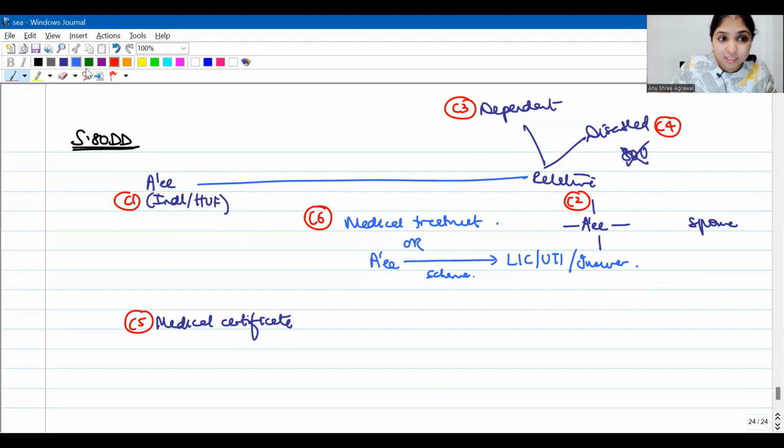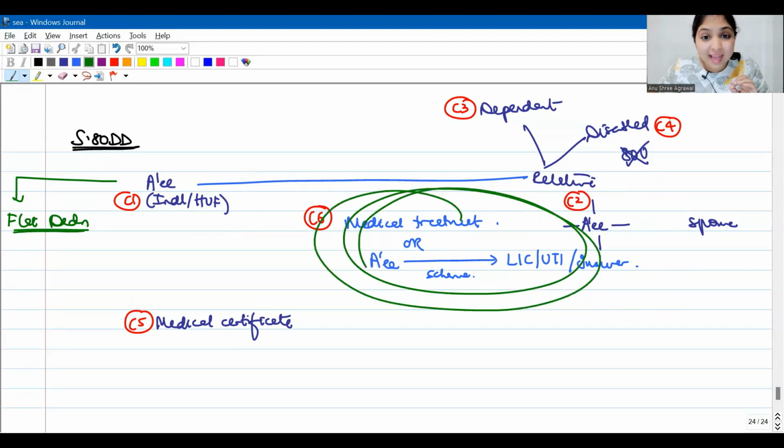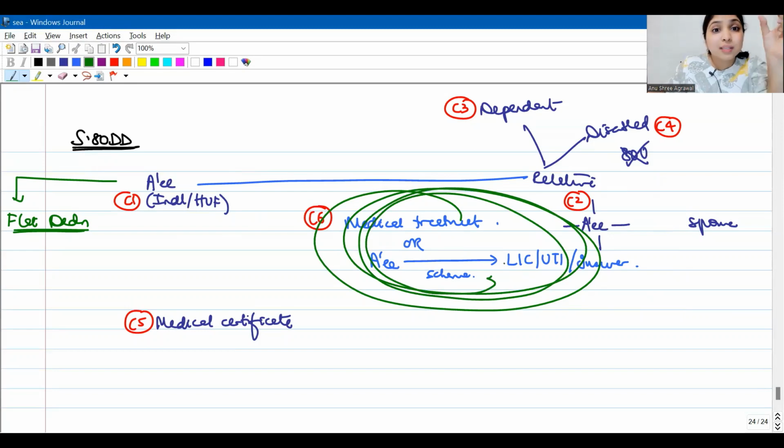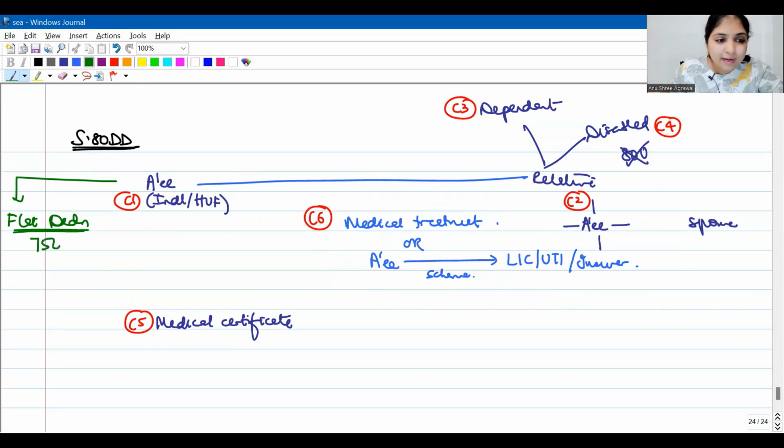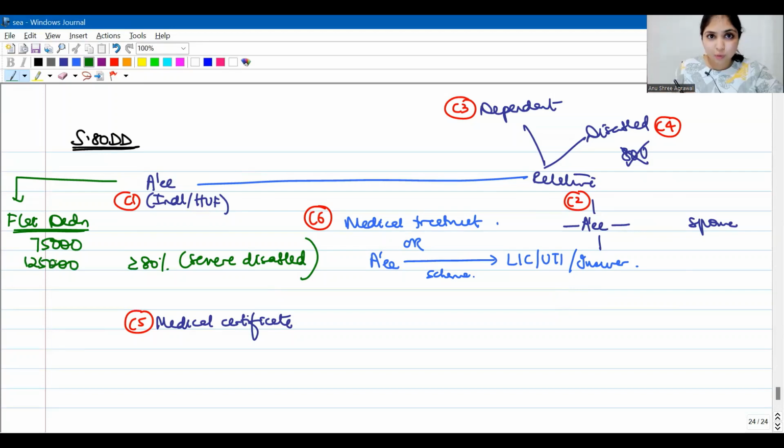If all these conditions are fulfilled, what is the amount of expense? How much the assessee is contributing to the scheme becomes irrelevant. The assessee gets a flat deduction. Do you understand flat deduction? Flat deduction indicates that we don't bother about the actual amount the assessee has incurred over here. We straight away give a flat deduction of 75,000. But if the medical certificate says that the disability is at least 80%, that is, if the dependent relative is severely disabled, in that case, we will give a flat 1,25,000 deduction. This is the basic part of section 80DD.